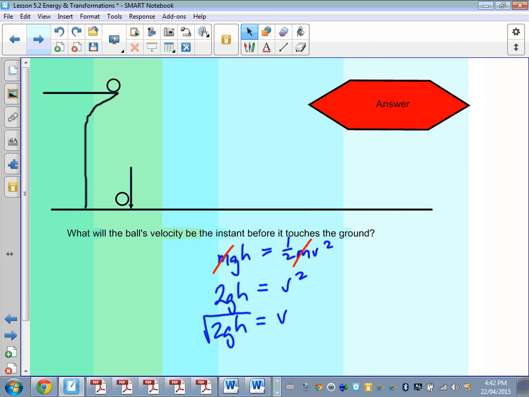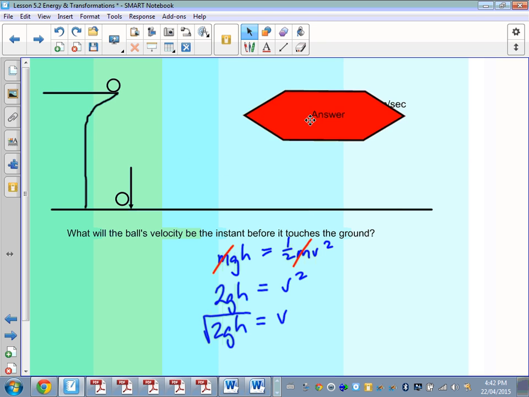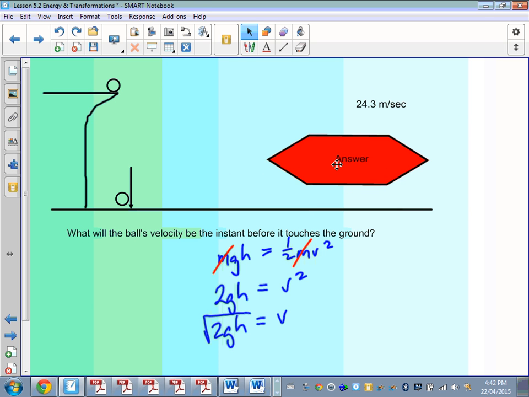So if we have the height beforehand and we have g, we can get what the velocity is going to become. And actually the velocity of a ball just before it hits the ground, which is dependent on height and not on mass, is 24.3 meters per second.